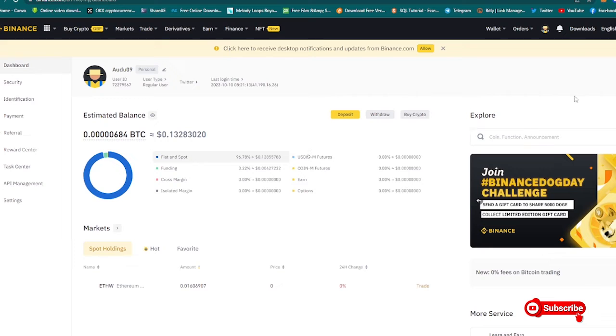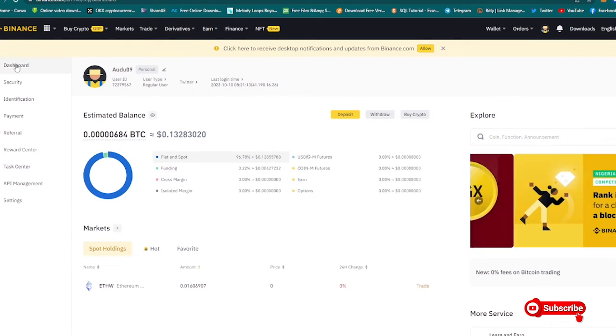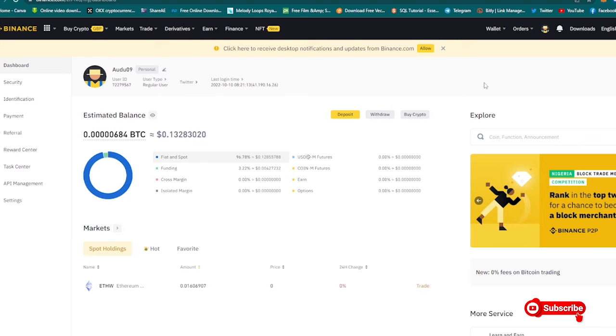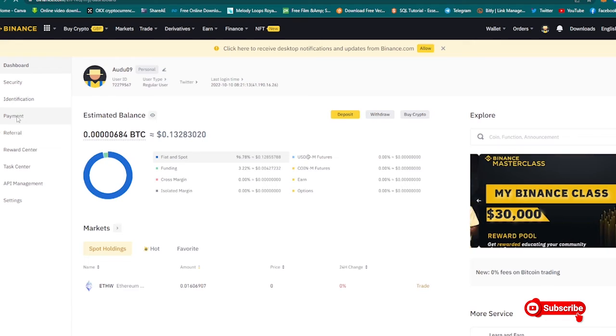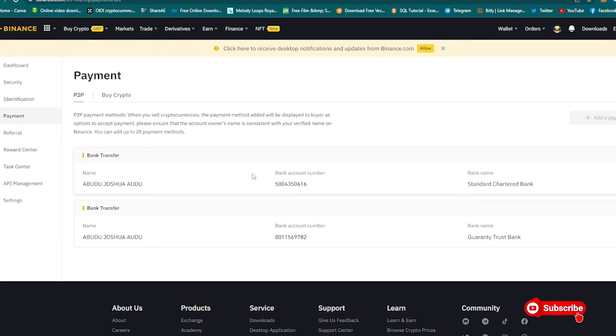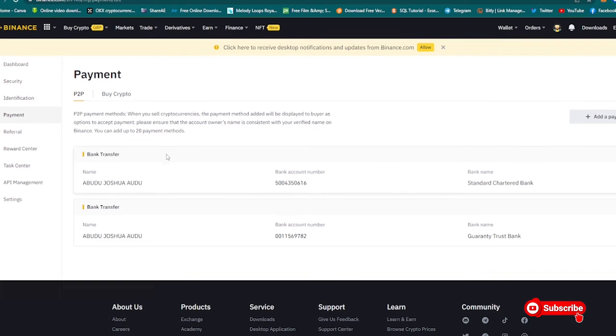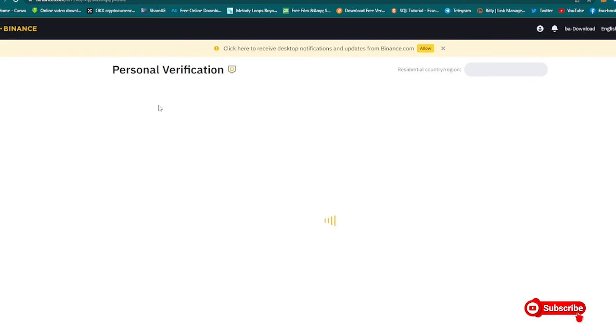Yeah, so this is how the interface looks. You have so much to do. There are a few things you need to do once you've registered your account. You also need to set up your payment option. So you need to go to your payment option, register your bank account information and all of that. You can see right here, because I already have mine, that's why it's showing this. It's showing this already, but you might not need to do yours once you've already registered.